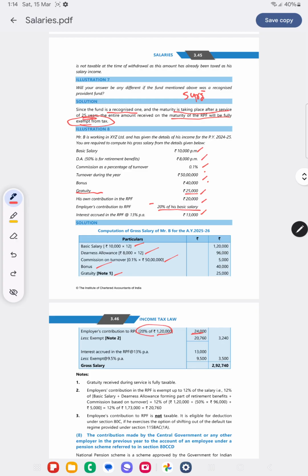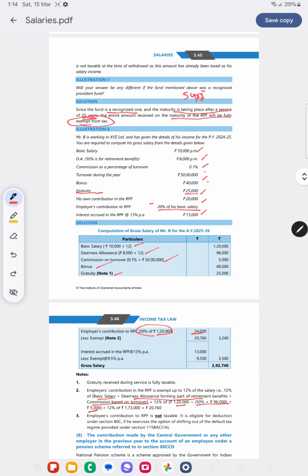How much is exempt? In case of recognized provident fund, up to 12% of salary will be exempt. So let's calculate 12% of salary: 12% of basic 1,20,000 plus 50% of DA plus turnover commission.